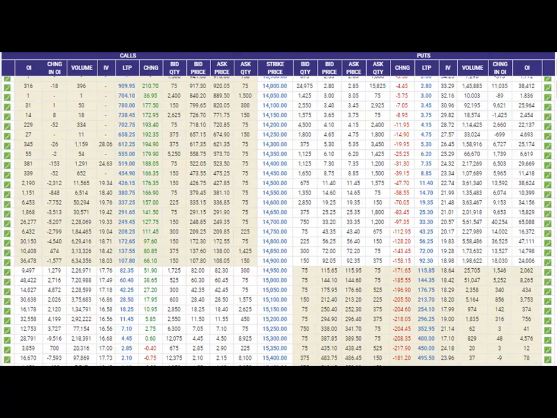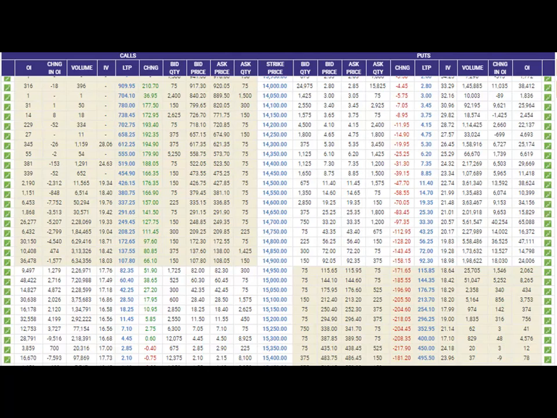It means a number of people have bought the call option with a strike price of 15,000, and the amount they have to pay for buying this call option is given in the bid price and the ask price. People are willing to buy at 82. This is the bid price, and other people are willing to sell at 82.30.